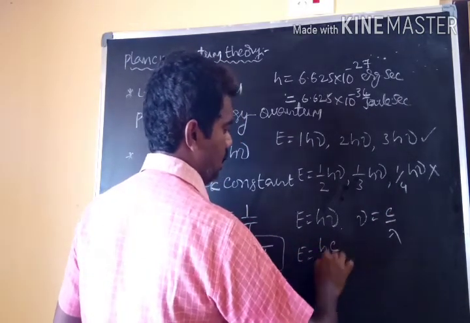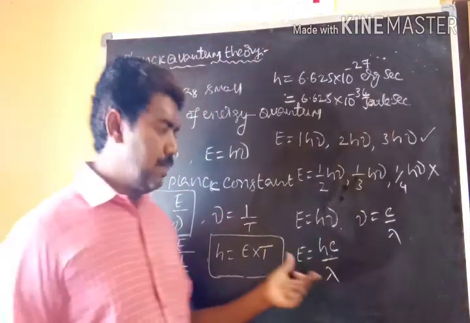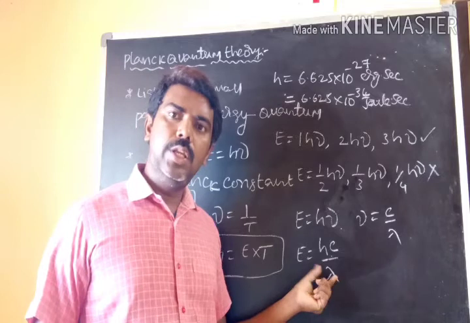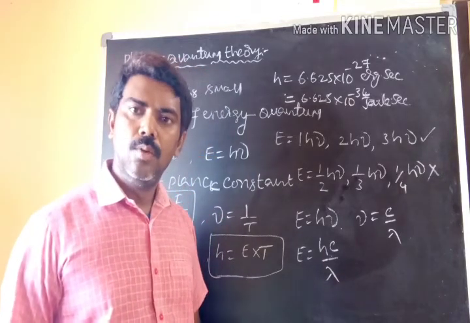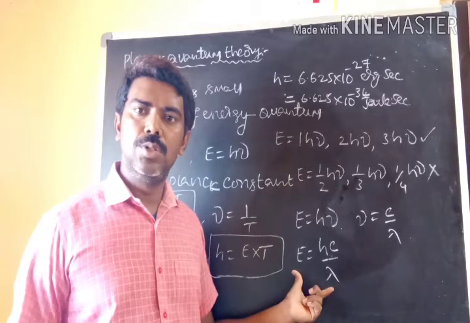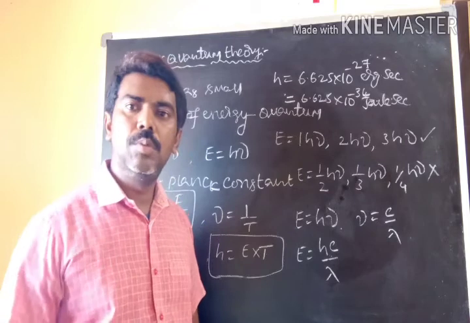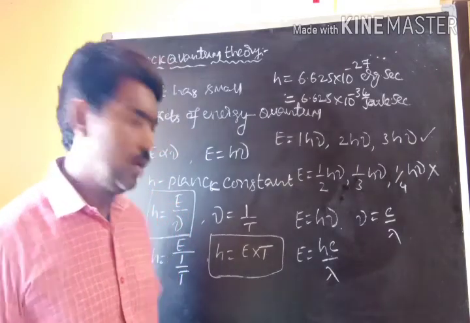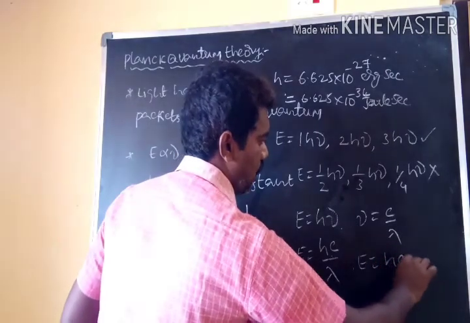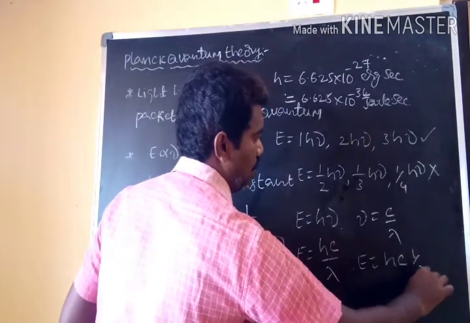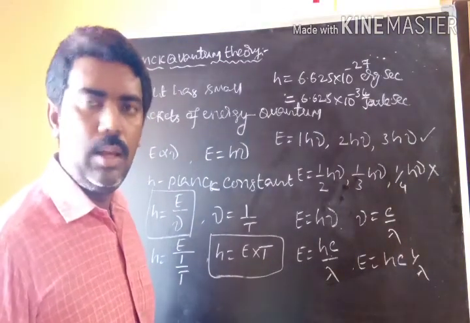Substitute in this equation, E is equal to hc by lambda. Based on this equation, the energy of radiation is inversely proportional to the wavelength of radiation. According to this equation energy is directly proportional to frequency. Next, the same equation, E is equal to hc into 1 by lambda.